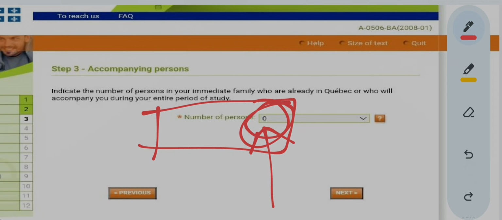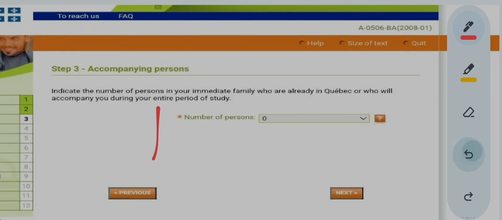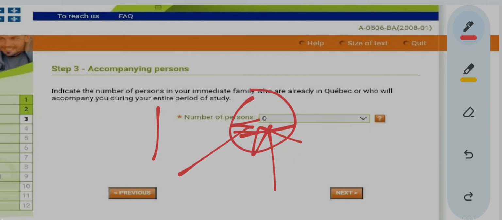Now another situation can be that there might be other people coming with you. If you are married, your wife, your children, then in that situation you cannot select 0 over here. So decide according to your situation. And if you are married and you cannot select 0 because other persons are coming with you, then I don't think I would be able to share that information, because this is only valid when you select 0, when only you are going there and no one is going to come with you.